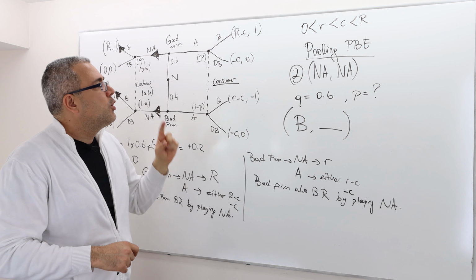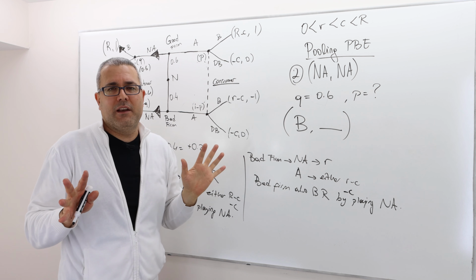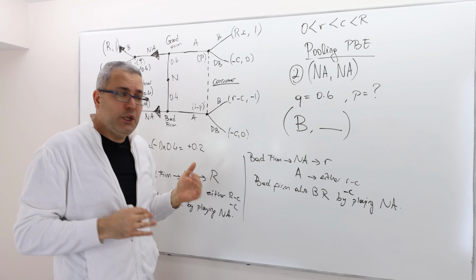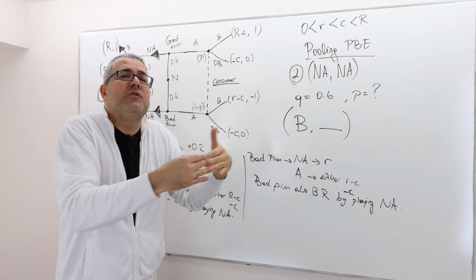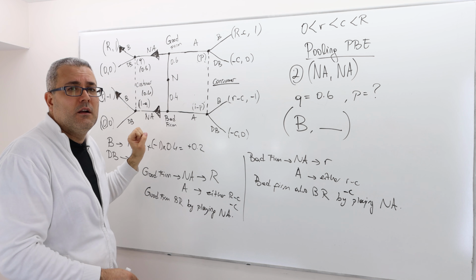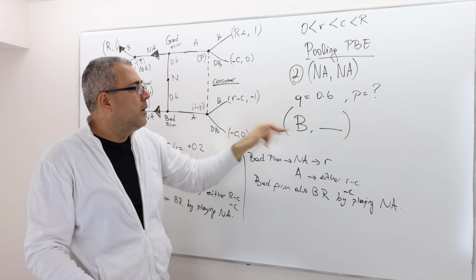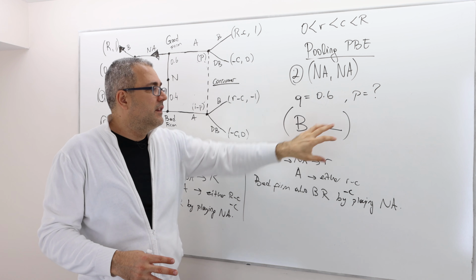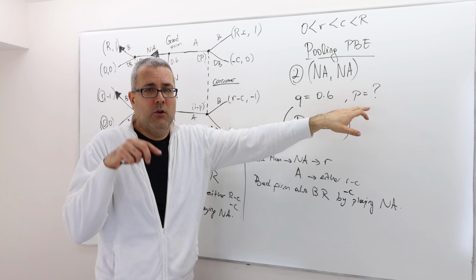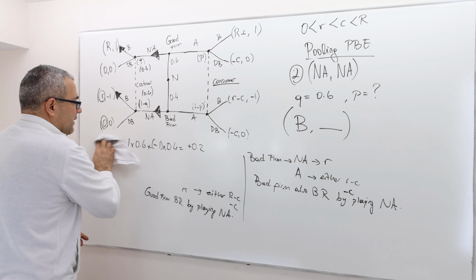So the question is, what strategy is optimal for what P? That's the only thing that matters. You don't really need to check if these guys are best responding to one another. We already showed NA is the best response to any strategy where the consumer is playing B here. So whatever you put here, the firms are best responding. But the thing that you put in here, the strategy don't buy or buy, depends on P. So that's very important.